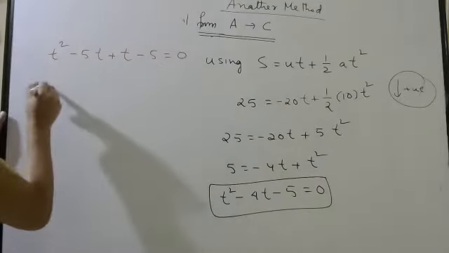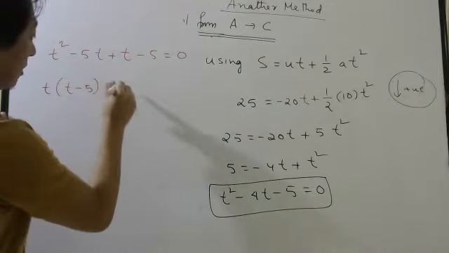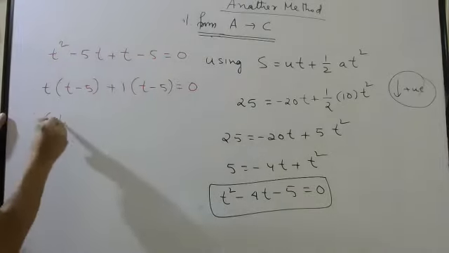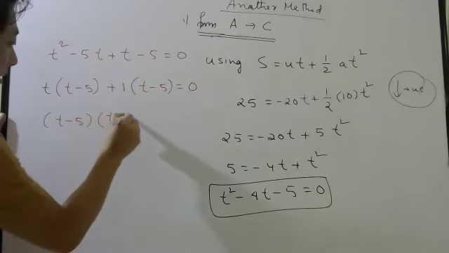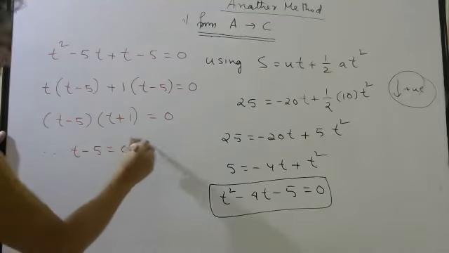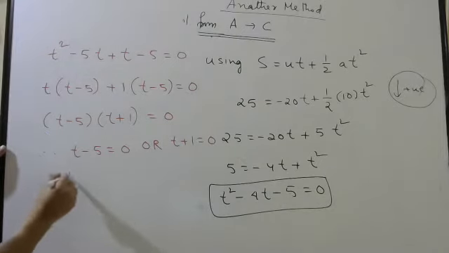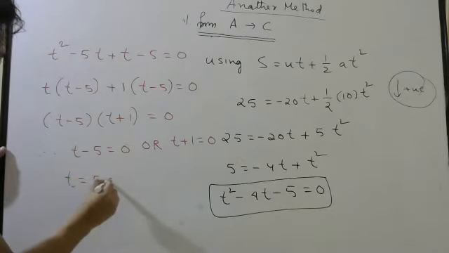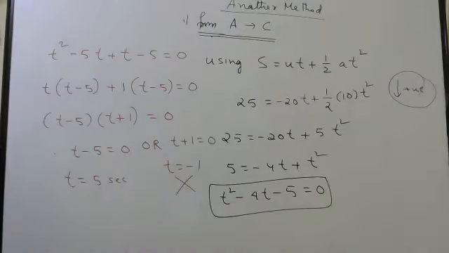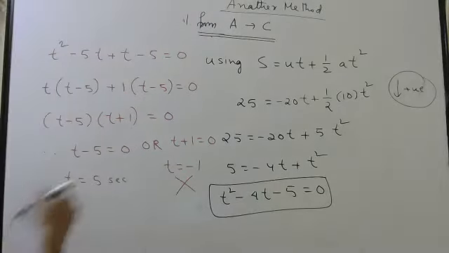Then you see what will happen. T common, t minus 5. Here what common? Nothing is common, only 1 is common. So t minus 5, t plus 1, that will be 0. Therefore, t minus 5 is equal to 0, or t plus 1 is equal to 0. This will give you what? T equal to 5 seconds. And this will give you t equal to minus 1, which is not possible. So negative solution you have to reject. So this will be your answer.